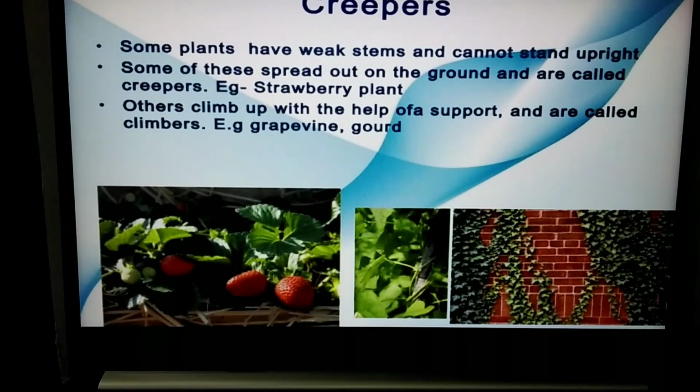Now, if the plants have very weak stems and they cannot stand upright, those can be classified into two categories once again. Some are creepers and some are climbers. The creepers will spread out on the ground, whereas climbers will take the support of another plant and climb. For example, creeper: strawberry, whereas climbers: grapevine and gourd.